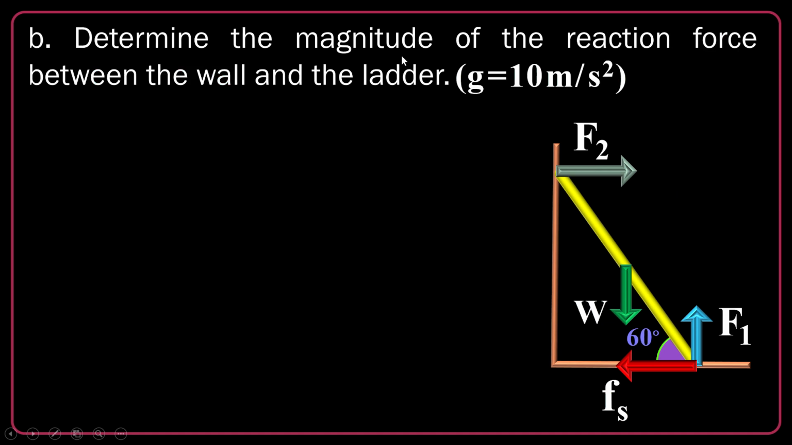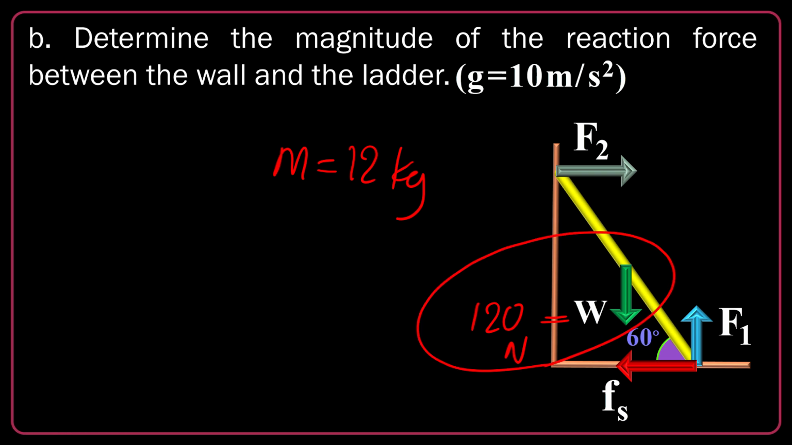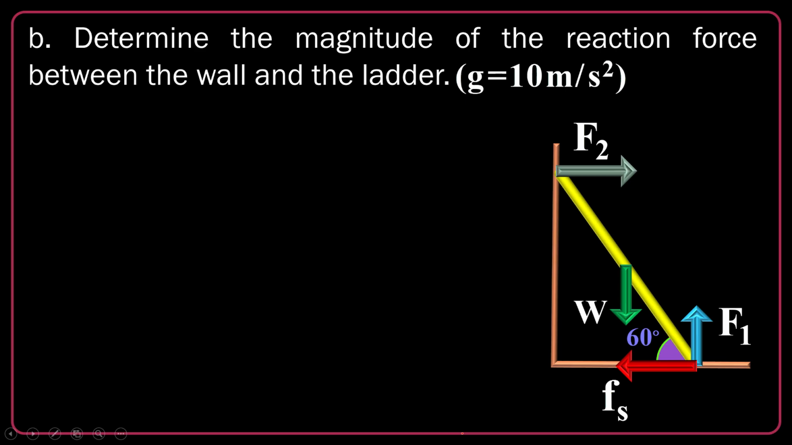Part B. Determine the magnitude of the reaction force between the wall and the ladder. They are looking for F2. For the time being, I don't want to know anything about F1 and I don't want to know anything about Fs. I'm looking for F2. Just be noted that I know the W. Because g is 10, and the mass of the ladder was given to be 12 kilograms, W is supposed to be 120 Newton, mg. I know the W and I'm going to find F2. But I don't want to include F1 and Fs in my equations. Let's use that very important exam trick.